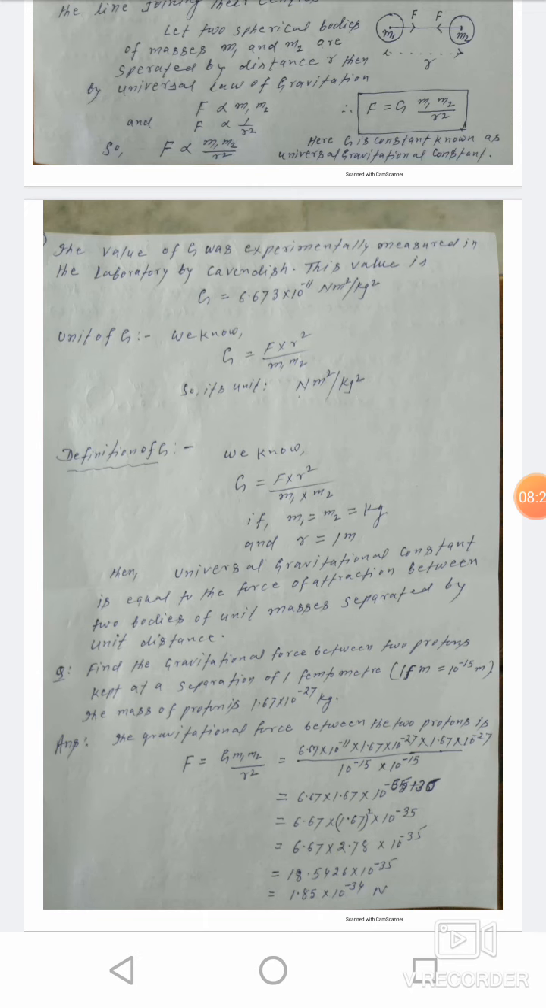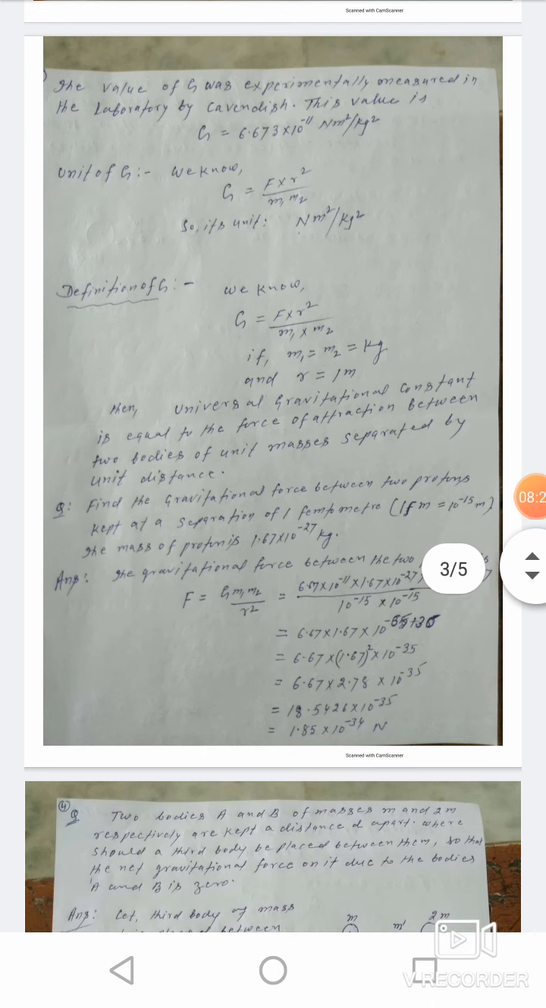Now one numerical. Find the gravitational force between two protons kept at a separation of 1 femtometer. We know that 1 femtometer is equal to 10 to the power minus 15 meter, and the mass of a proton is 1.67 into 10 to the power minus 27 kg. And we know that F is equal to G m1 m2 by r square.